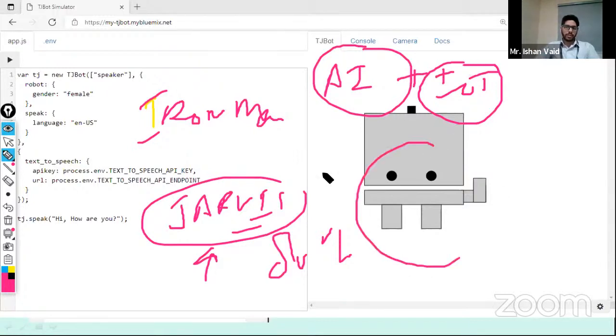Same way, this is acting as my assistant. I can make it as an assistant that I interact with, and it communicates, and then it will actually work. Okay, this is how we actually have to work in the IoT.